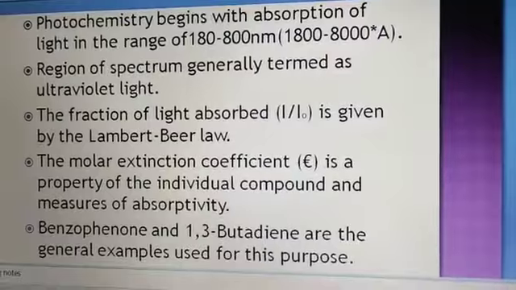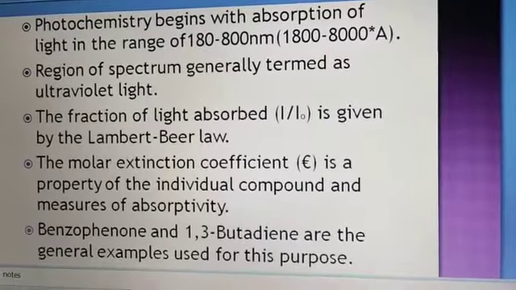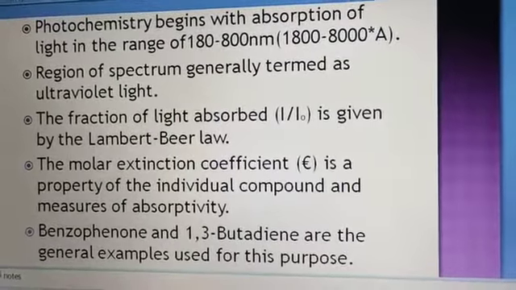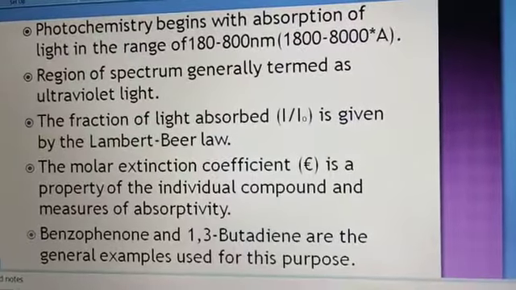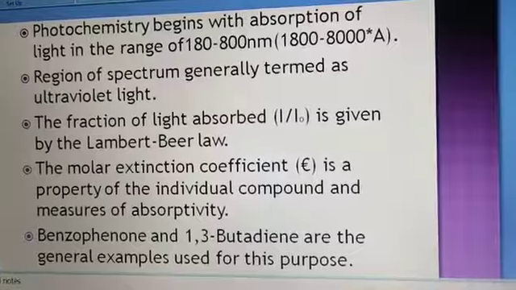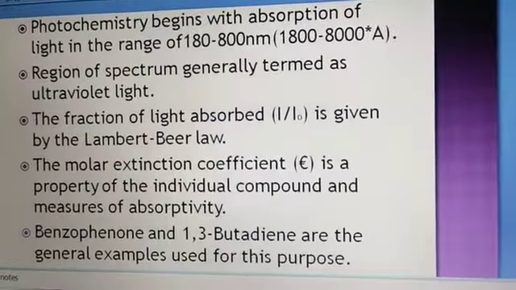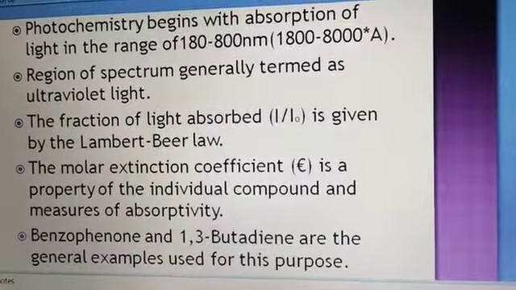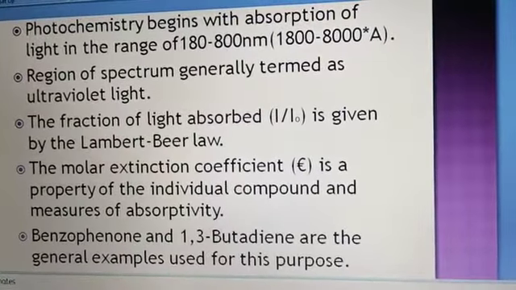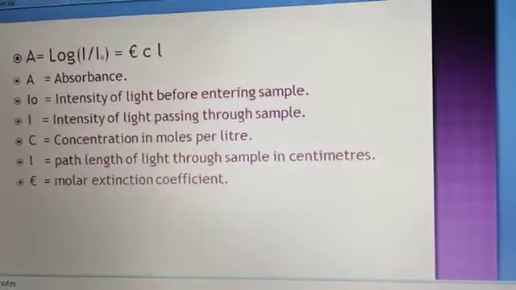The molar extinction coefficient is the property of the individual compound and the measure of its absorptivity. Benzophenone and 1,3-butadiene are general examples used for this purpose. It is only because of the presence of conjugated double bonds in these species.